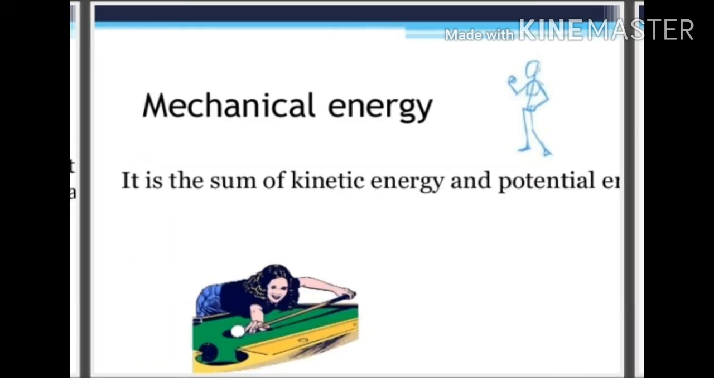Now the mechanical energy. Mechanical energy means the sum of kinetic energy and potential energy. It is the energy due to the motion of the object or due to the position of the object. That is called mechanical energy. Mechanical energy is the sum of kinetic and potential energy.